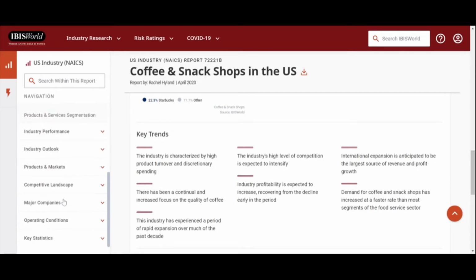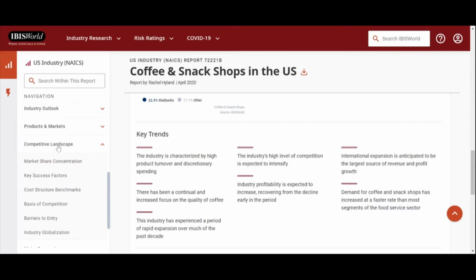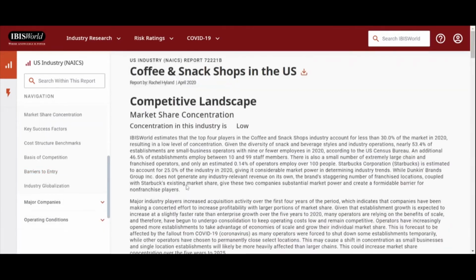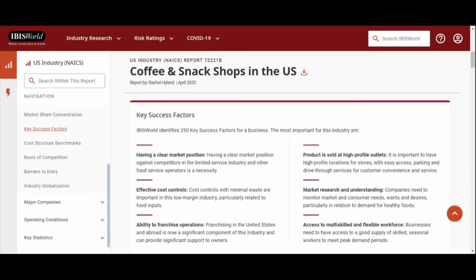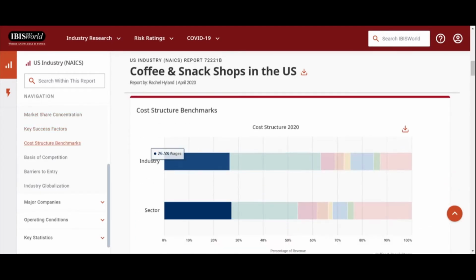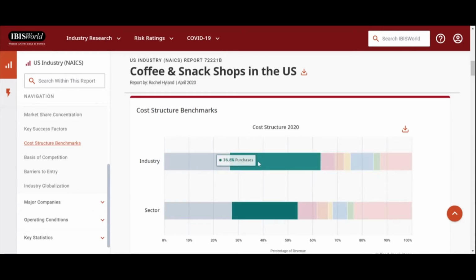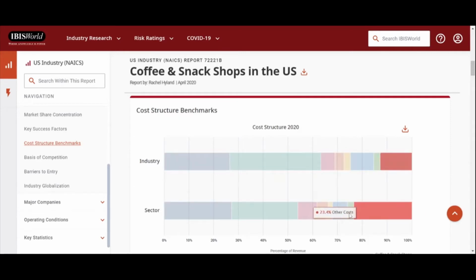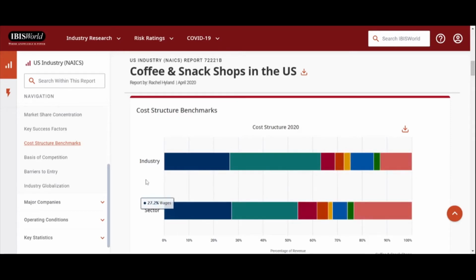If we get further down into some of these more beefy sections, we can go to competitive landscape. We're going to see market share, key success factors. Maybe that's something I'm interested in, so I'm going to bring that up and take a look. And you see it's maybe a little bit more in depth. I really like this section on cost structure benchmarks. So it's showing me, where does all my revenue go if I'm a company in this industry or specifically in this sector. So really useful and interesting stuff.